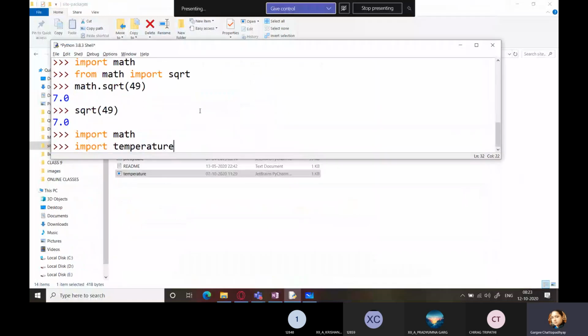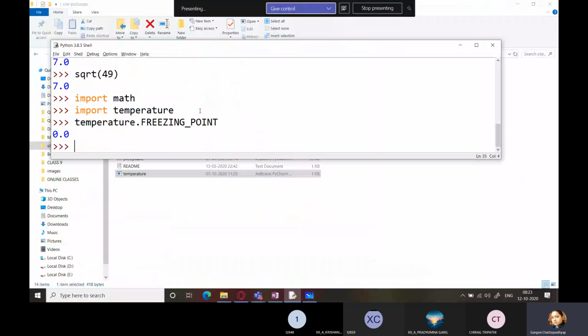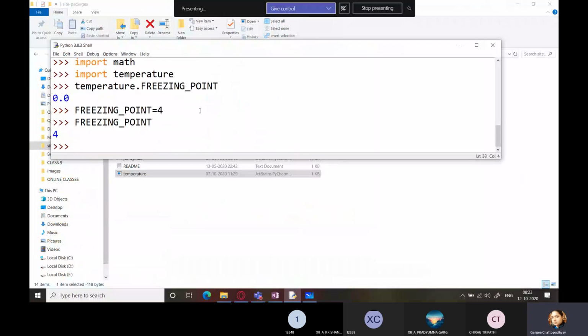I'm writing import temperature and now I'm writing temperature dot freezing point. What is it? 0.0. But if I simply write freezing point, I write freezing point as something, maybe 4, and press enter. And I just print its value.